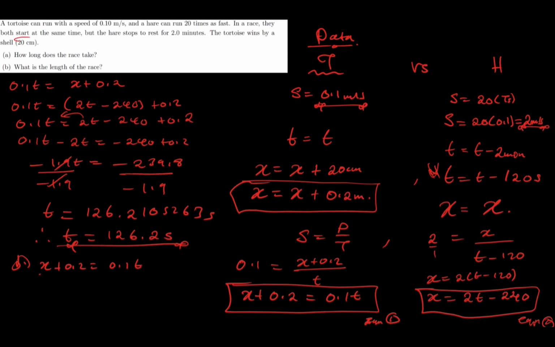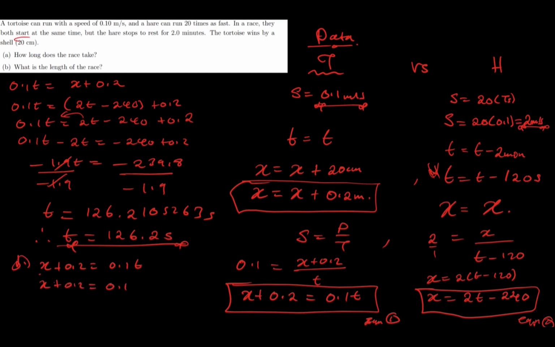So there was a short distance that made the tortoise win, which is 0.2 meters. If you find the value of x, you'll be finding the distance for the hare. But since the hare had to stop for a rest, the tortoise continued running, and had the short distance to cover. So x plus the short distance is the final length.